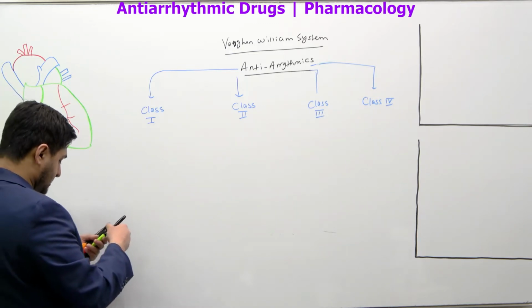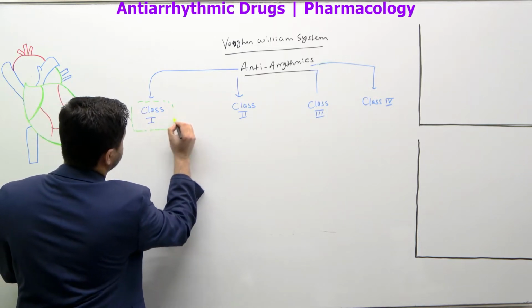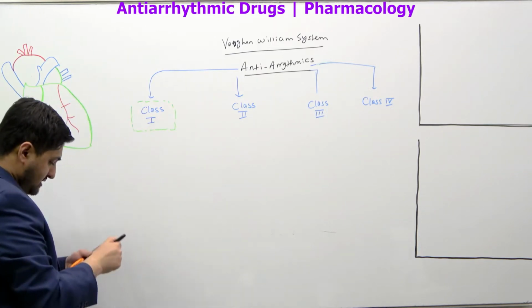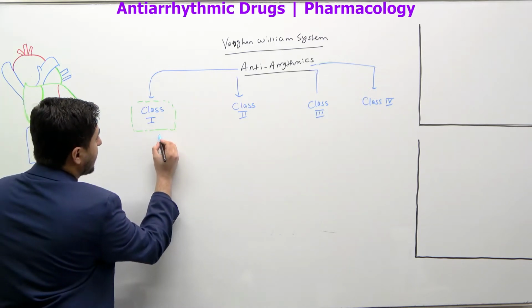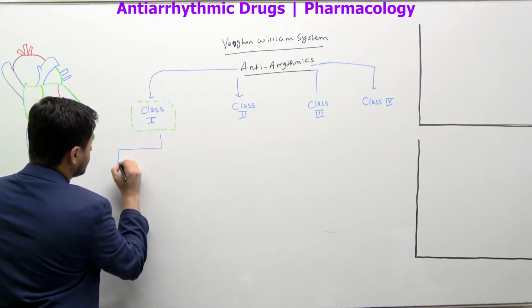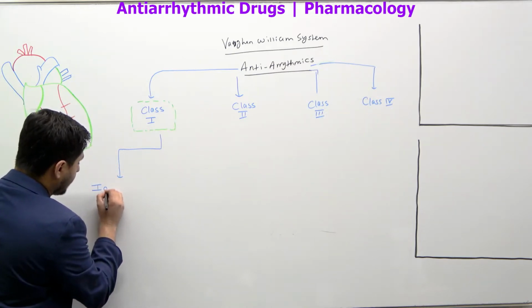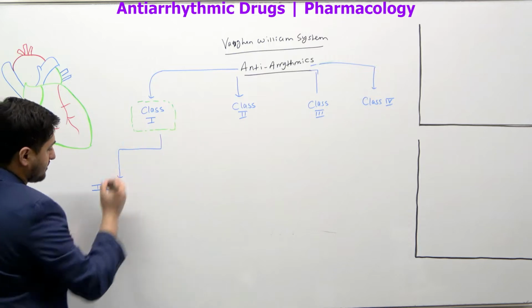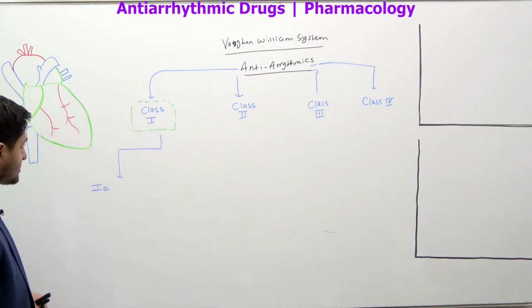And the class one drugs have even further subgroups, right? These class one drugs are divided into further categories. So we can simply say the drugs which come under the heading of 1A, class 1, this is the 1A drugs, right? This is one of the headings.